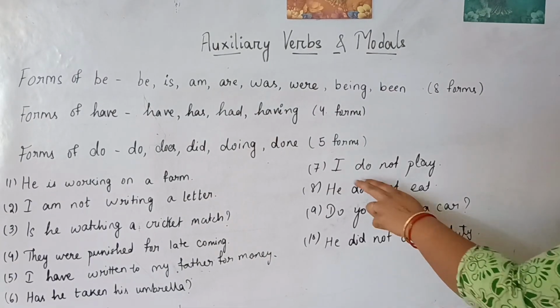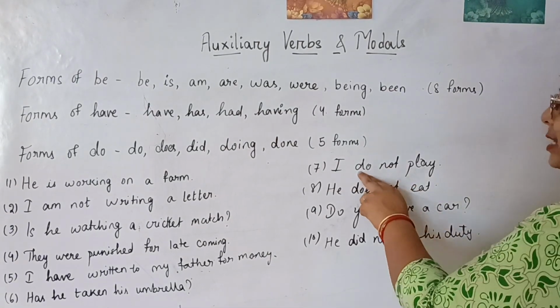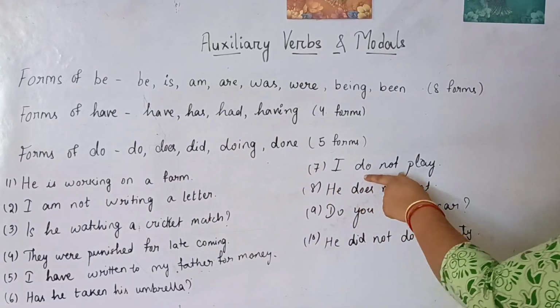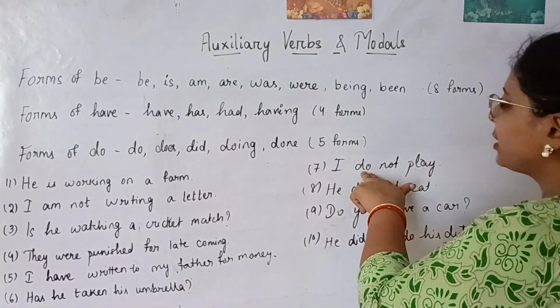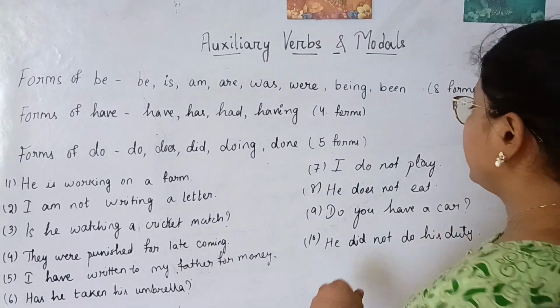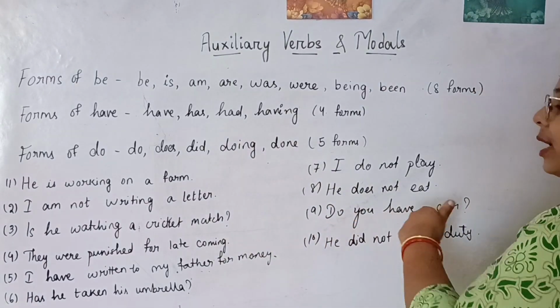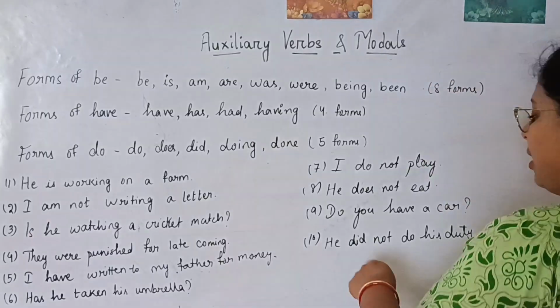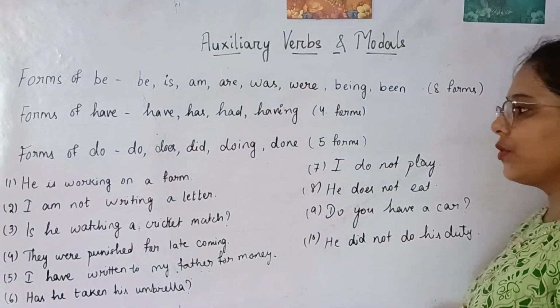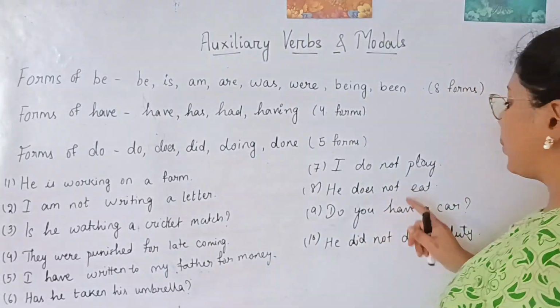So next, I do not play. So here do has been used, the do verb form we are using, do not play. This is your negative sentence. He does not eat. This is a negative sentence. Do you have a car? Here I'm asking a question. Do you have a car? He did not do his duty. Here also we are using a negative sentence. So in this way, the same.